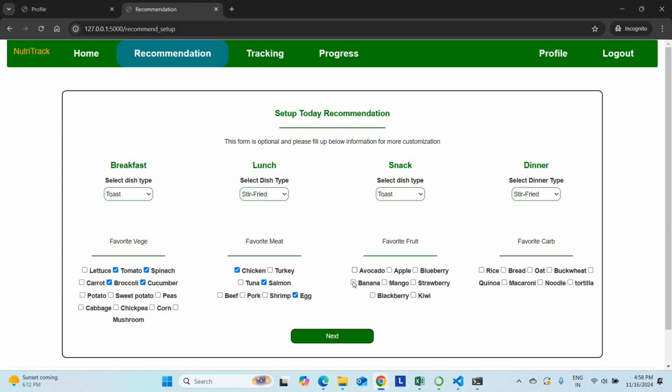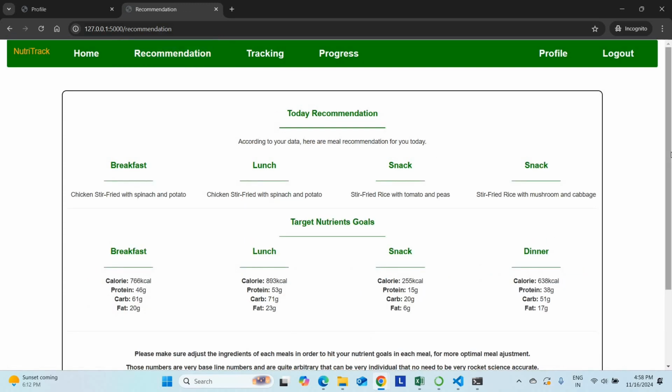In my favorite fruit category, I'm going to take banana, mango, apple, which I'm having. In the favorite carb section, I'm selecting rice and bread. That's enough. Then oats. So it should select my favorite things for today. Based on that, it will suggest breakfast, lunch, snack, dinner within my nutrition count. Okay, just click next. See the recommendation.